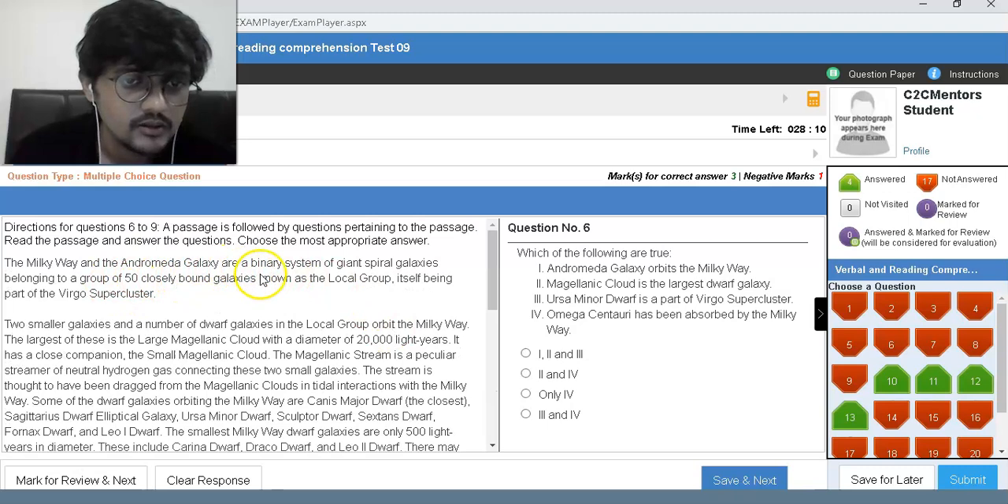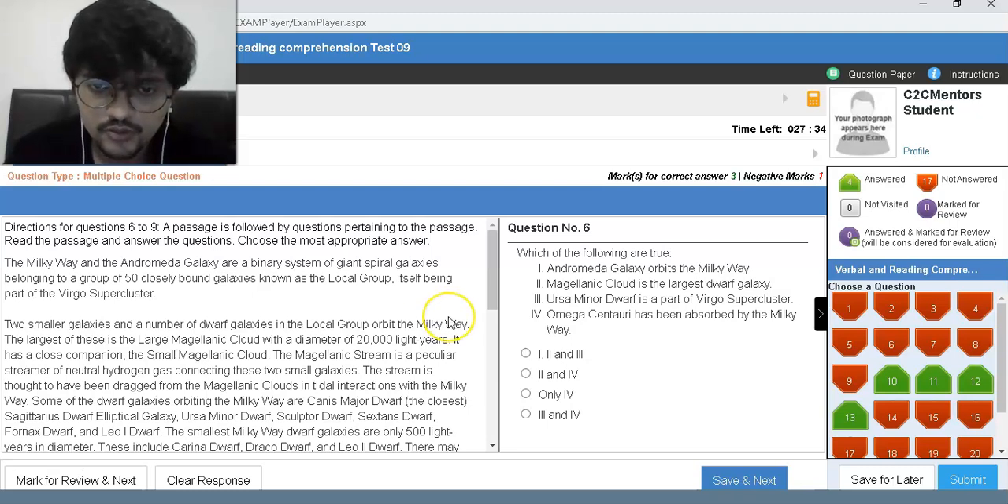Now the options. The Milky Way and Andromeda Galaxy are a binary system of giant spiral galaxies belonging to a group of very closely bound galaxies. One orbits the Milky Way. The Large Magellanic Cloud is the largest dwarf galaxy. Another of these is the Large Magellanic Cloud. So the Magellanic Cloud is the largest dwarf galaxy. A smaller galaxy, a number of dwarf galaxies.